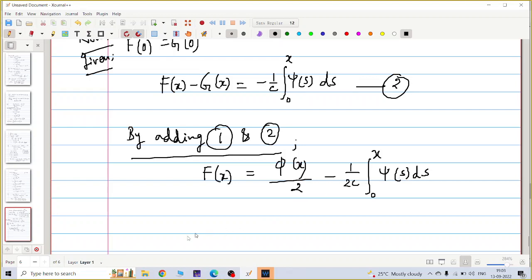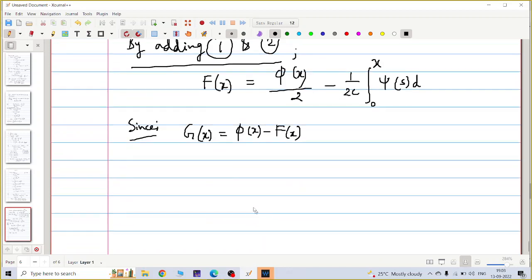And since I have to find g(x) also, since f(x) plus g(x) is phi(x), so g(x) equal to phi(x) minus f(x).